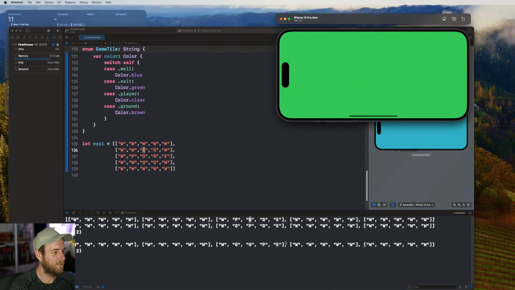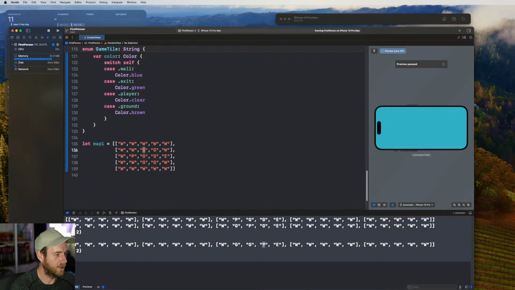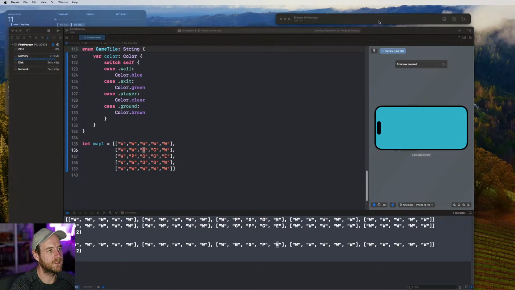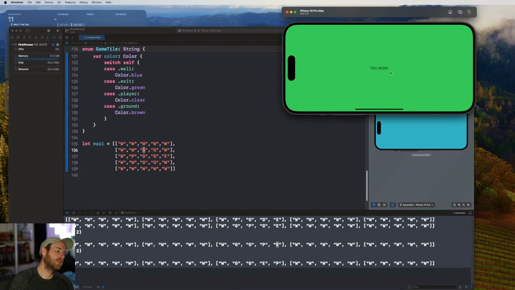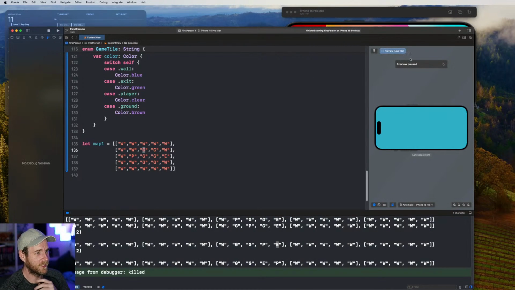And we move forward again. So we're in this position here now. We've moved across to here and then to here, and now we can see the exit, which is a green color. And if we move towards the exit, we get a "Hey, you won," or we go to the next level. So we'll do that one more time.